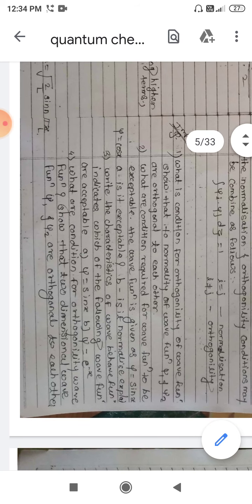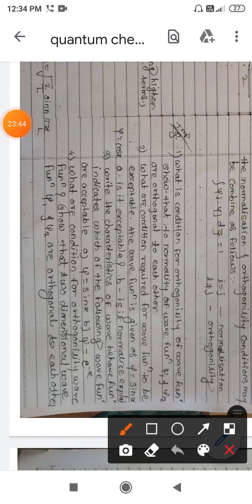Questions might be asked likewise. Here are a few: what is the condition for the orthogonality of wave functions? These are theoretical questions. Next, what are the conditions required for wave functions to be acceptable? There we need to give the first three conditions.